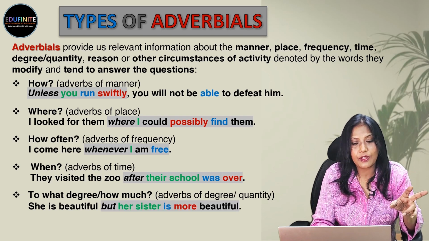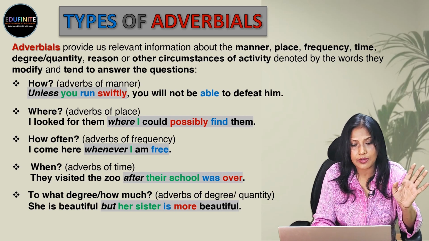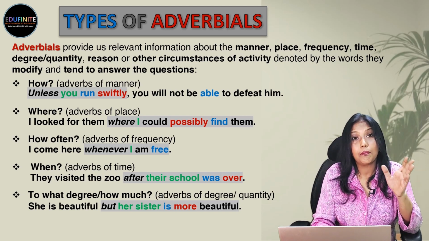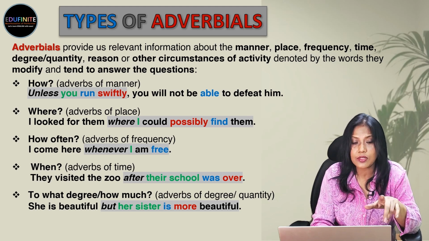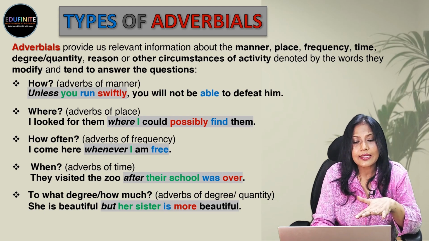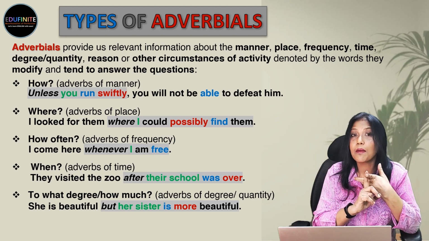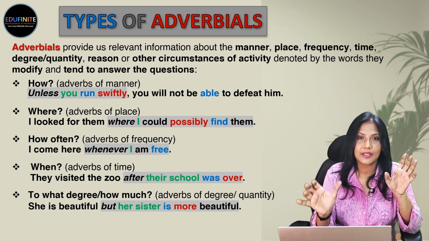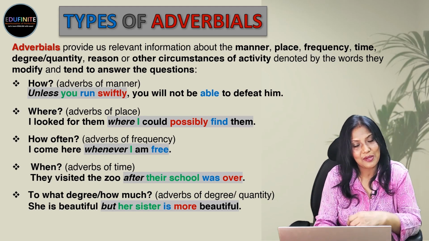She is beautiful, but her sister is more beautiful. So, there is a comparison. She is beautiful, but her sister is more beautiful is the adverbial clause beginning with the subordinating conjunction but, and it tells us there is a comparison. Her sister is more beautiful. So, she is beautiful, but her sister is more beautiful.